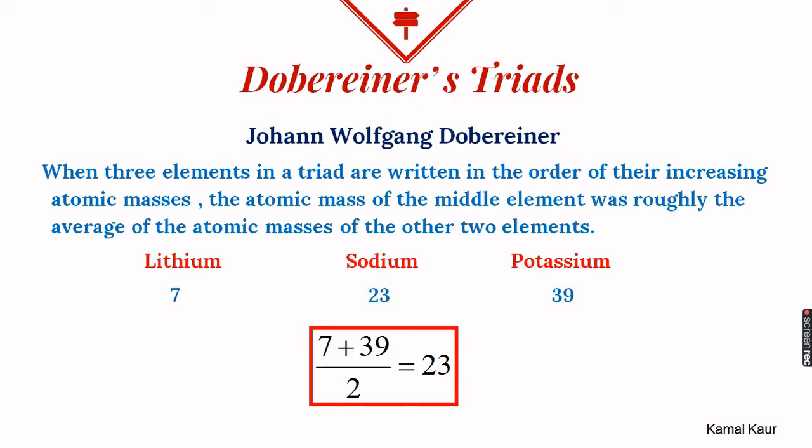One of the earlier attempts was made by Johann Wolfgang Döbereiner. He arranged elements in groups of 3, in the increasing order of their atomic masses. And he said that if we add the atomic mass of the first and the third element and take out the average, then this average will be equal to the atomic mass of the middle element.